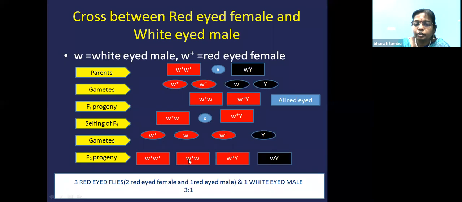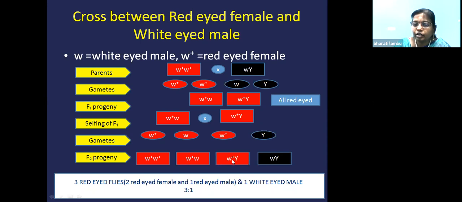He got 1, 2, 3, 3 red-eyed flies. And how many white-eyed flies? Only 1 white-eyed fly. So if you see, in this white-eyed fly, the Y chromosome is present. That means he got 1 white-eyed male. Okay. In the red-eyed flies, if you see, you got 1 Y chromosome in them. That means 1 red-eyed male is obtained and the remaining 2 are red-eyed females. So what is the ratio? 3:1. Okay. So 3 red-eyed: 2 were red females and 1 was a red male, and 1 white-eyed male.